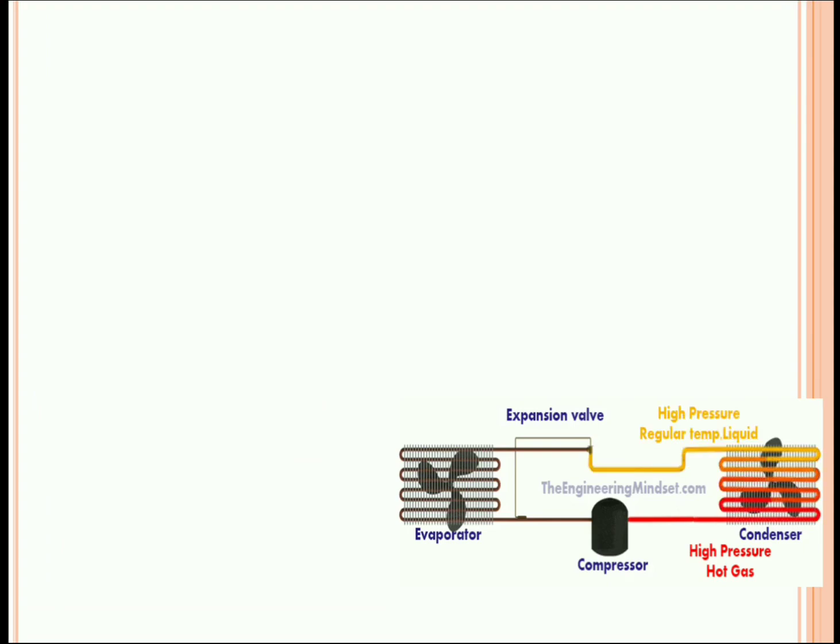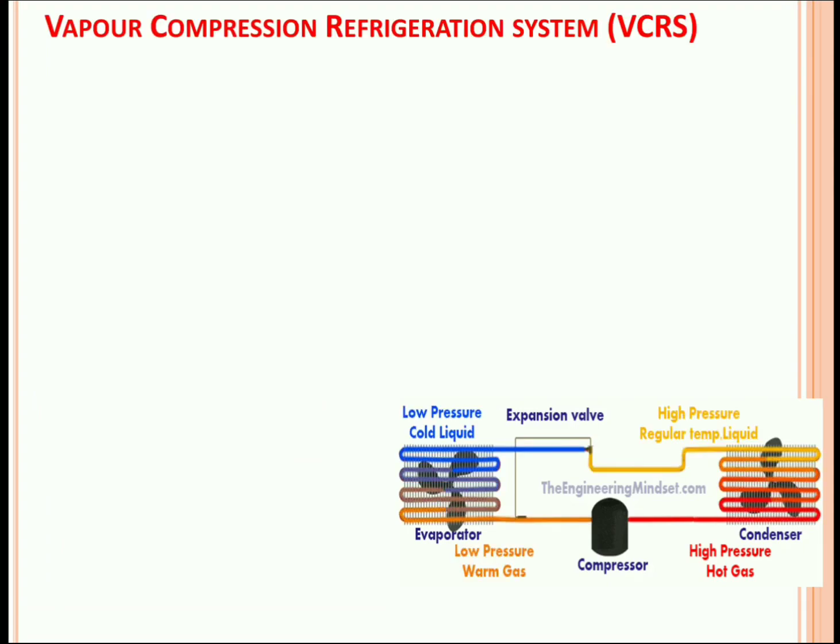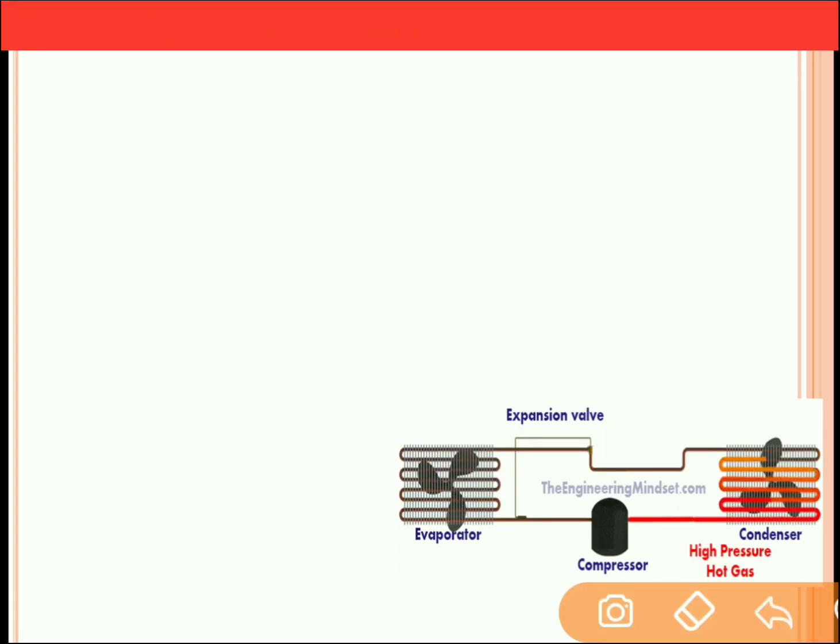Next, we are going to study the vapor compression refrigeration system. This theory is very important from the exam point of view. Now let us understand what a vapor compression refrigeration system is. To understand this system, there are four components over here. First is the evaporator, second is the compressor, third is the condenser, and fourth is the expansion valve.